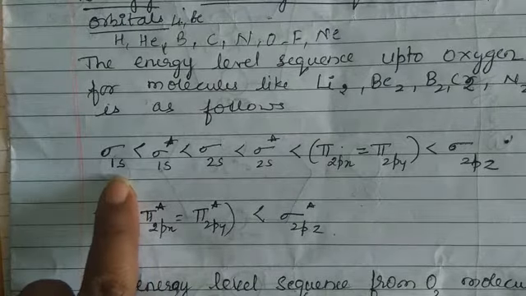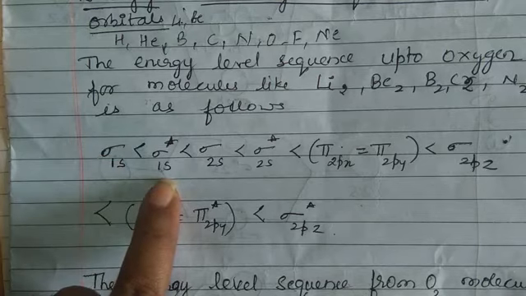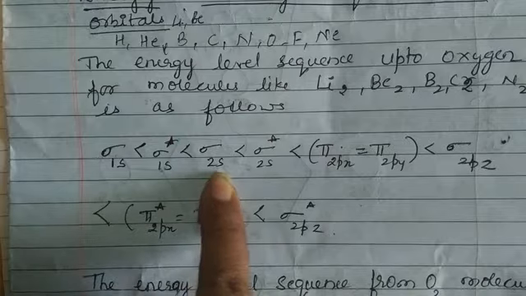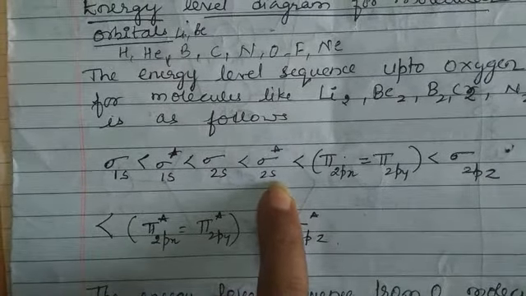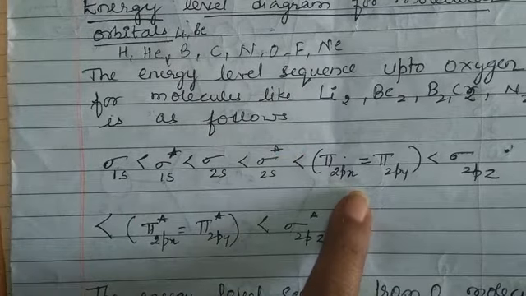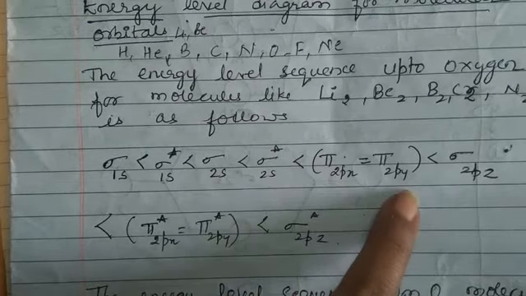First 1s orbital is filled, 1s sigma bond is formed, then 1s sigma antibonding is formed, then 2s sigma bonding is formed, then 2s sigma antibonding is formed. Then which orbitals are formed? 2p x, y and z. First 2px and 2py are formed.